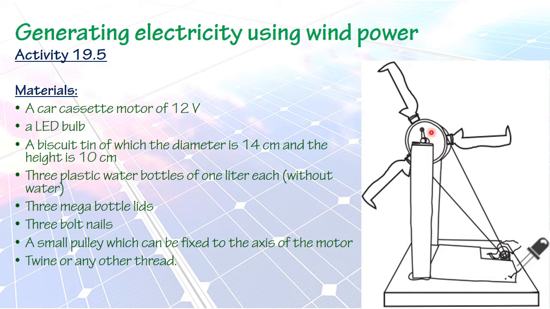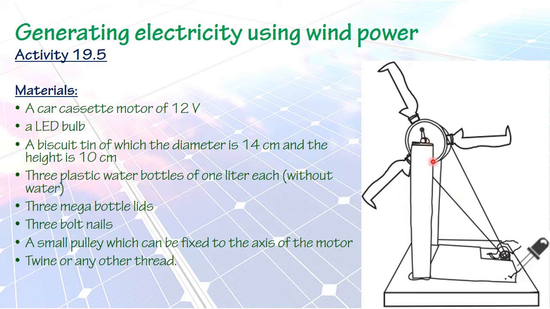Here in the corners of this biscuit tin, they have connected three water bottles. By using the water bottles, they have made three blades to rotate. You can see this blade has a bottle shape. So they have connected three bottles to these corners and they are making this rotating structure.